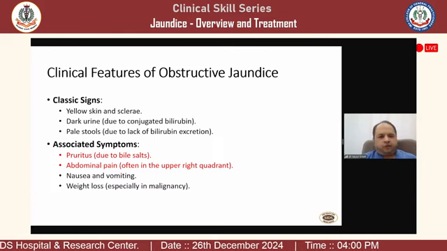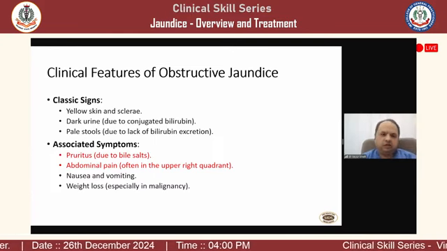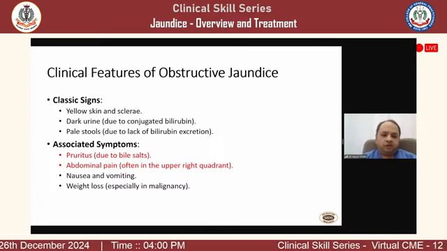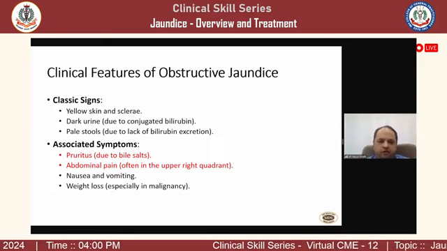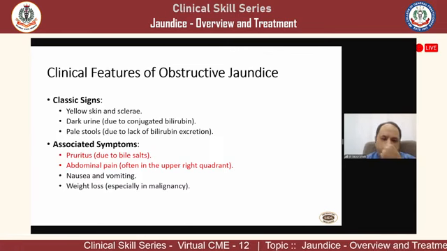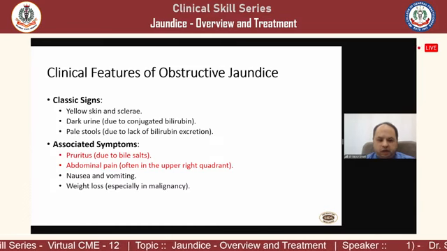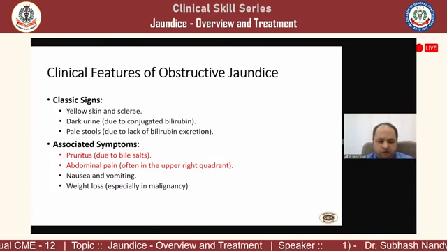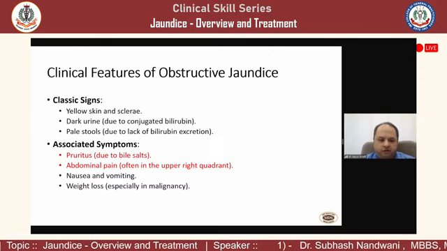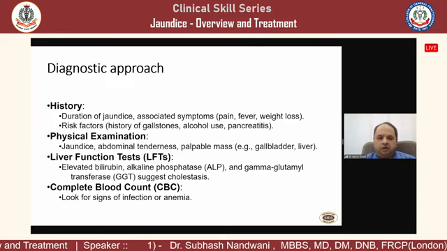Regarding the clinical features of obstructive jaundice, we all know the classical signs: yellow skin and sclera, dark urine and pale stools, which are not generally found in medical jaundice. The associated symptoms are pruritus and abdominal pain. These are very important highlighting features of obstructive surgical jaundice. Nausea, vomiting, fever, weight loss and malaise can be there in both varieties of jaundice.